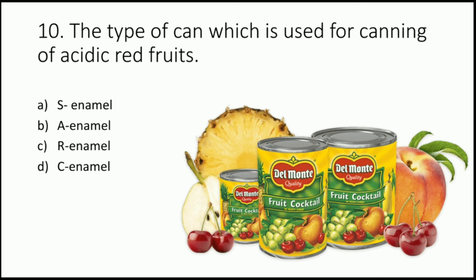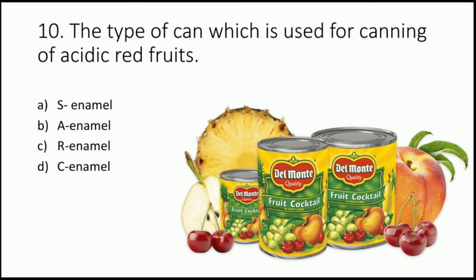So for the canning process, we seal our fruits and vegetables in cans, and these cans are made up of steel plates and which are coated with tin. So the coating with tin is very important so that the steel do not get into contact with the food and it do not get corrosive. So that's why we have to coat it with tin. But in many cases, there could be some small microscopic spaces which are left uncoated. And due to this, the food may get contact with the steel container, and that will lead to the discoloration of product, also the corrosion of tin plate. To prevent this discoloration, we lacquer the can.